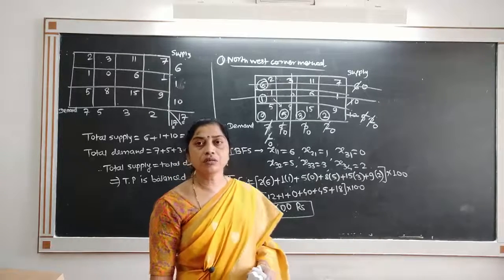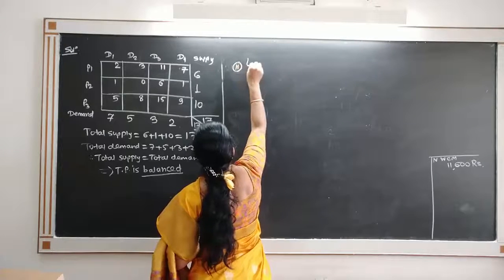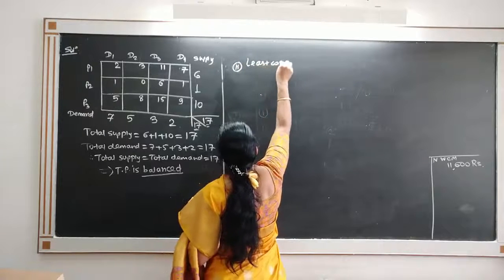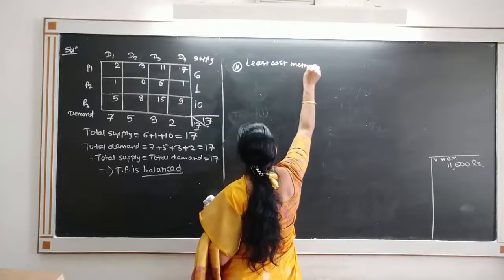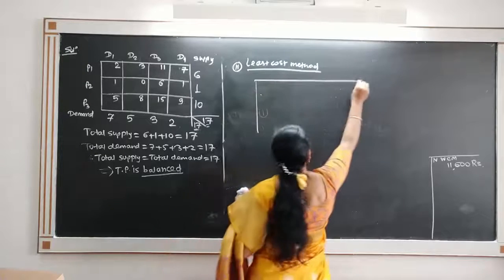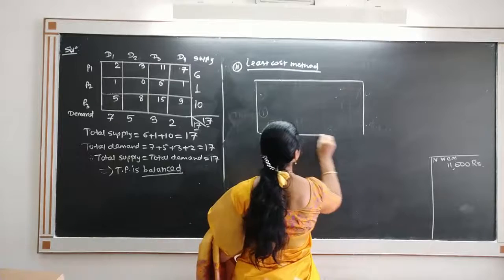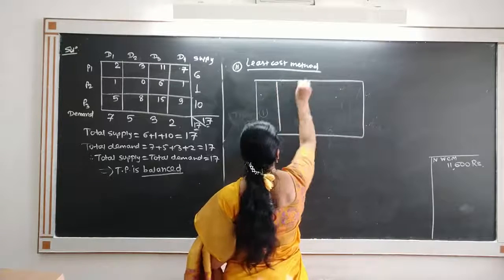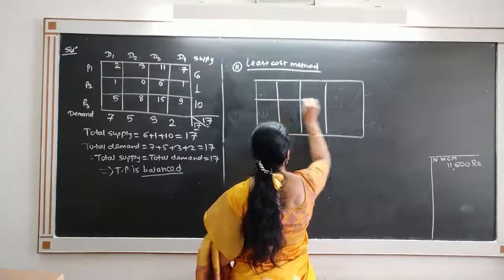Now consider the second method. It's the least cost method. In the least cost method, we always start with the least cost in the table and allocate as much as possible to the cell having the least cost.